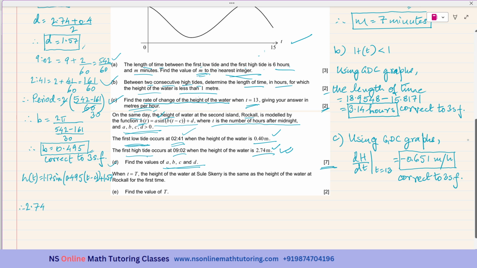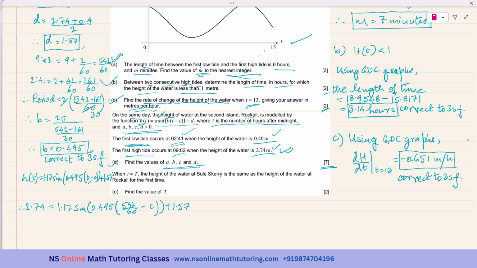Therefore, 2.74 is equal to 1.17 sine 0.495, and now the t value is 9:02, which is 542 over 60, 542 over 60, minus C, plus 1.57.